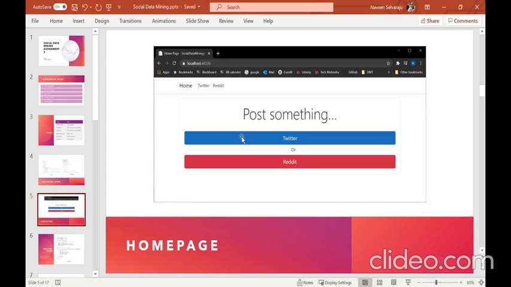So this is how my home page looks. I can navigate to the Twitter or Reddit page using these two buttons. I can also use the buttons in the navbar to navigate to the Twitter or Reddit page. I can use this home button to come back to the home page.